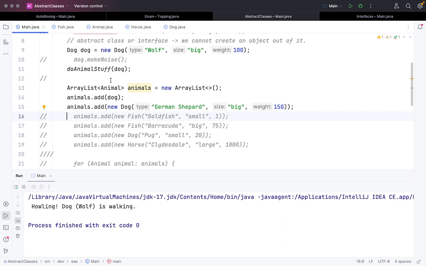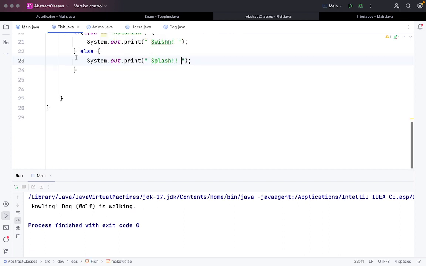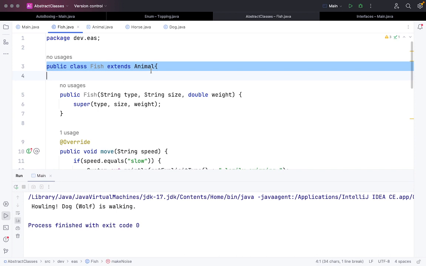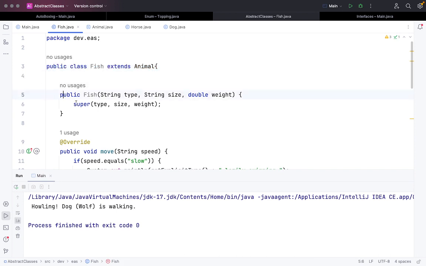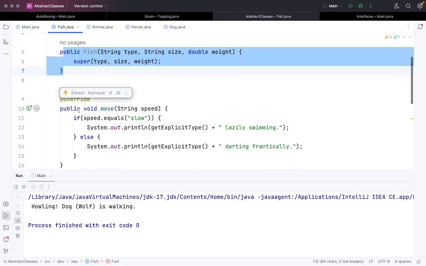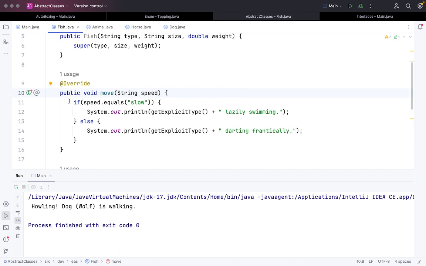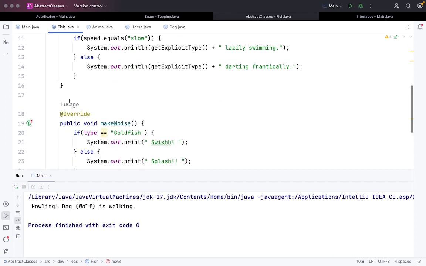To add fish, I have to create a class called fish.java. Same concept, I've created a class called fish.java, which is extending animal. It has its own public constructor, and then I'm writing specifically the move and make noise functions, which are the abstract methods from the animal class.